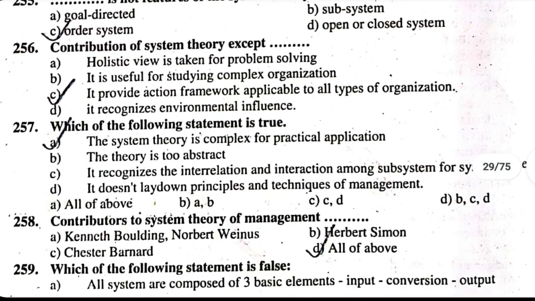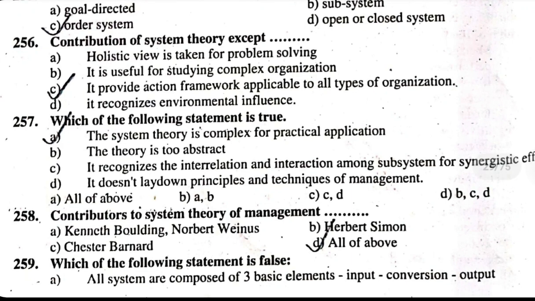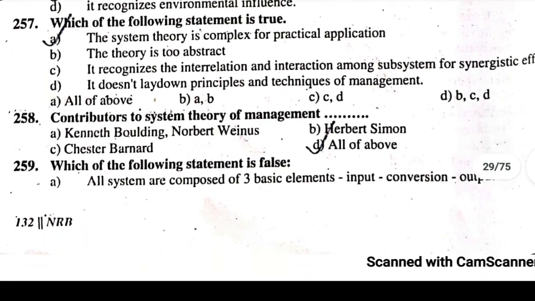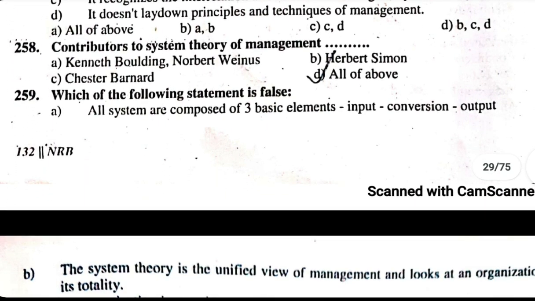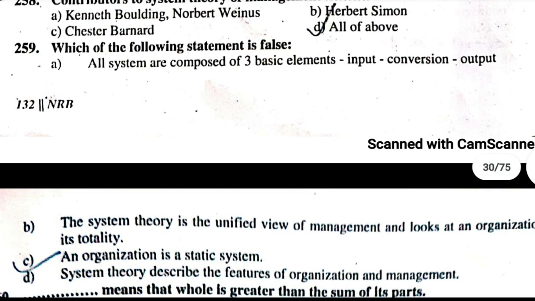259. Which of the following statement is false? A. All systems are composed of 3 basic elements: input, conversion, output. B. The system theory is unified view of management and looks at an organization in its totality. C. An organization is a static system. D. System theory describes features of organization and management. False statement is an organization is a static system.